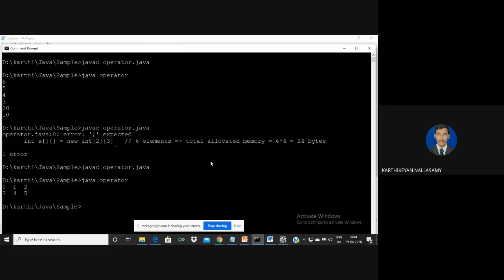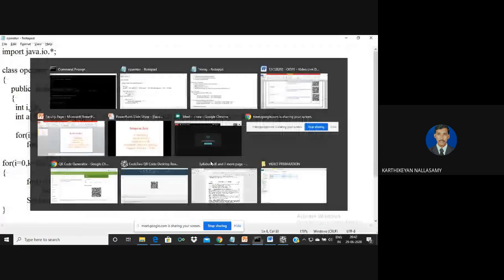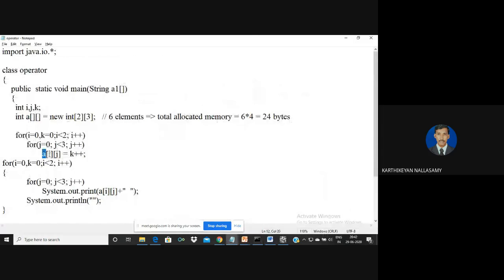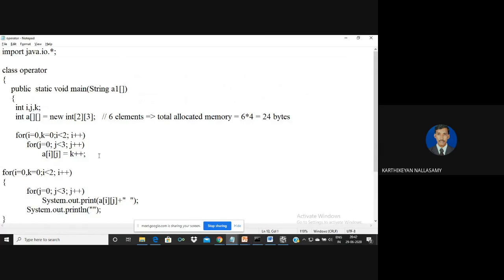It will be stored like this. Because the k values start from 0, in the first row it will be stored as 0, 1, 2, and in the next row 3, 4, 5. Like that the values will be stored. You can even assign values to the array using a runtime input statement, based on the user's choice. That is the way we define it for our runtime variables.